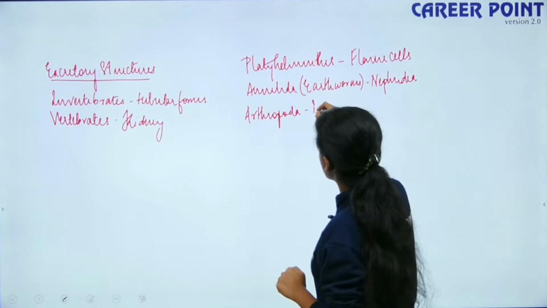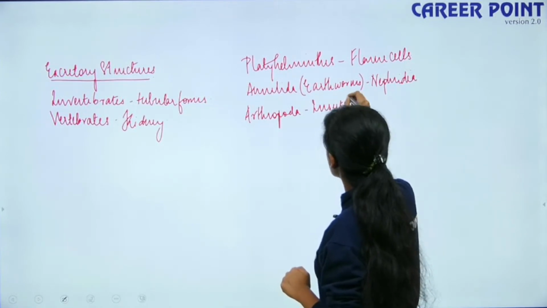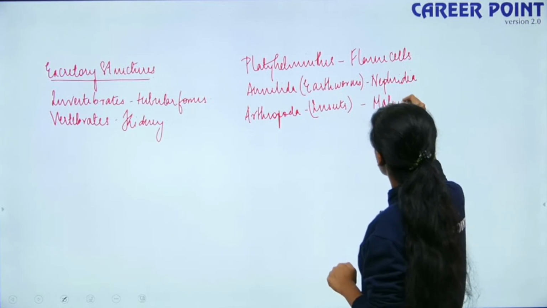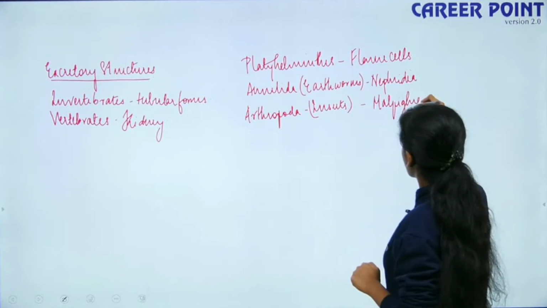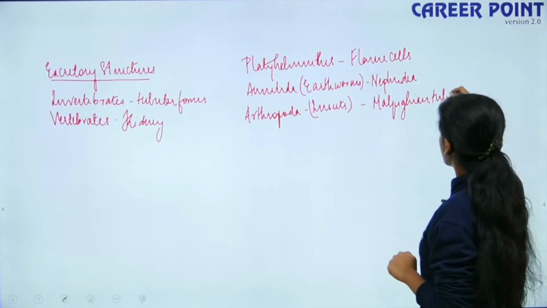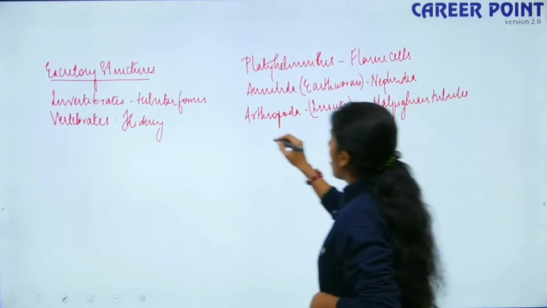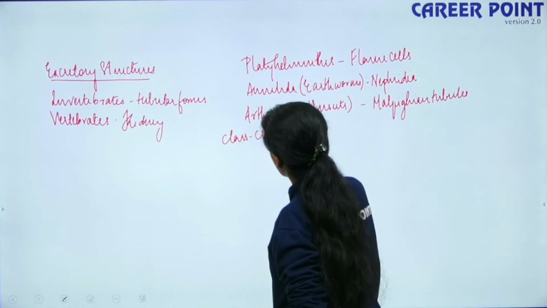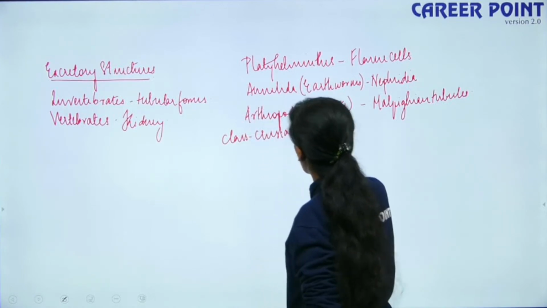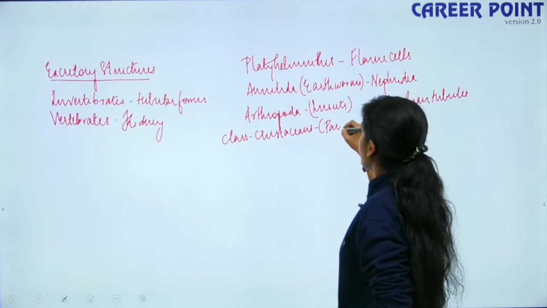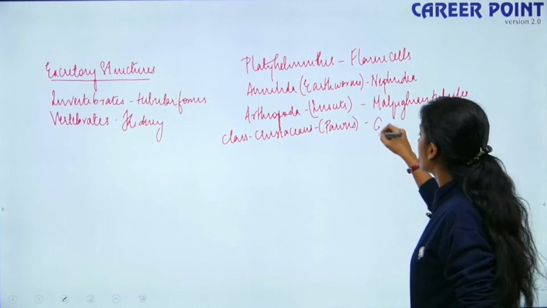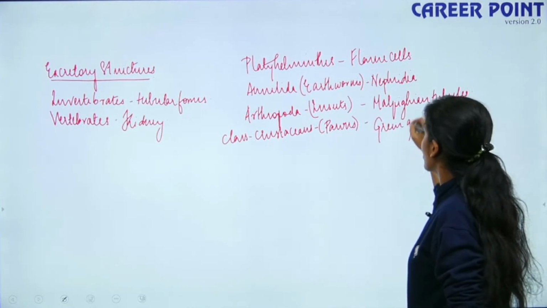This is basically your insects like cockroaches. So here you have your Malpighian tubules. And then you have class Crustacea, which includes your prawns. So they have antennal glands or green glands for excretion.